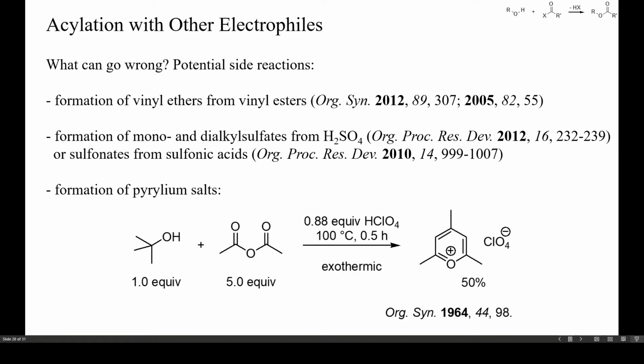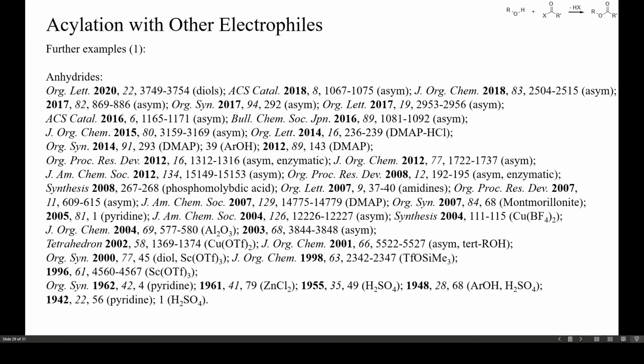In the presence of strong acids, even weak acylating agents can acylate electron-rich arenes or alkenes. One extreme case would be the formation of beryllium salts from isobutene and acetic anhydride. But even under milder reaction conditions, such acylations at carbon may occur to a small extent and cause the formation of annoying impurities. On this and the next two slides there are some further, mostly recent examples.